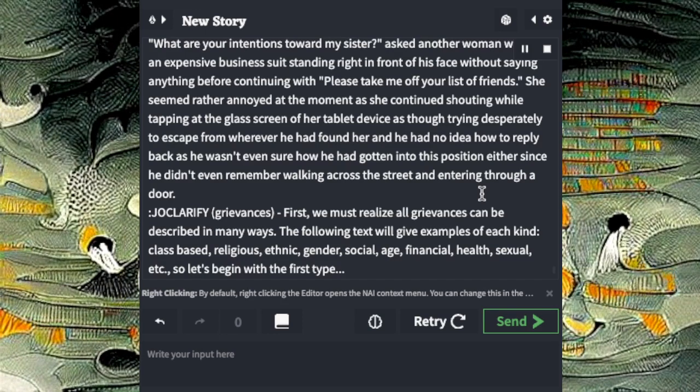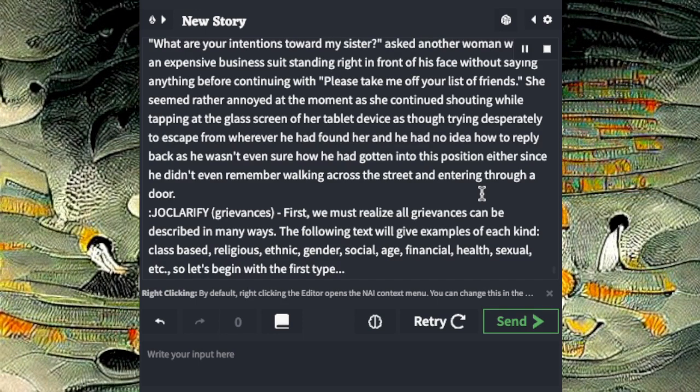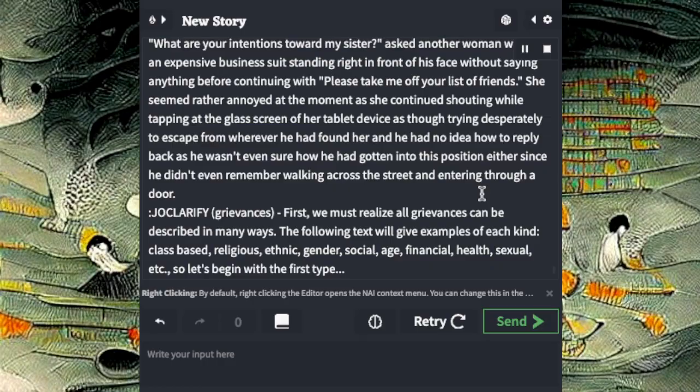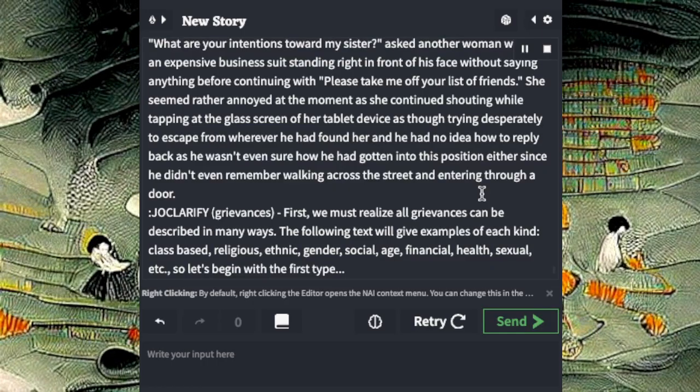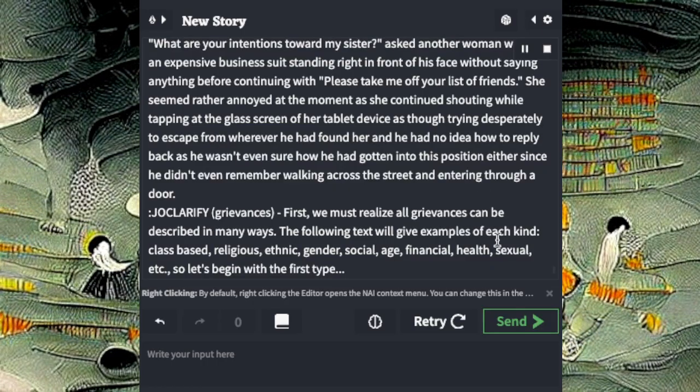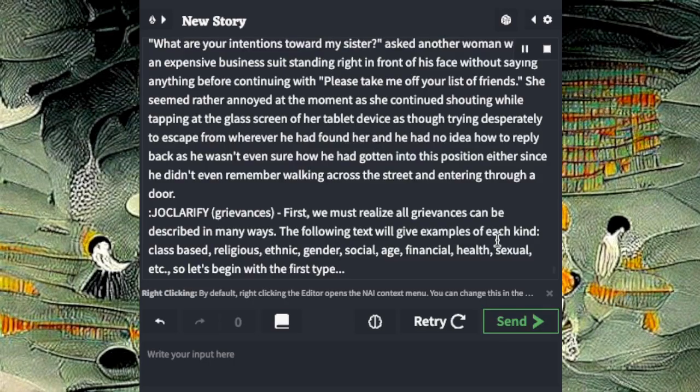And he had no idea how to reply back, as he wasn't even sure how he had gotten into this position either, since he didn't even remember walking across the street and entering through a door.